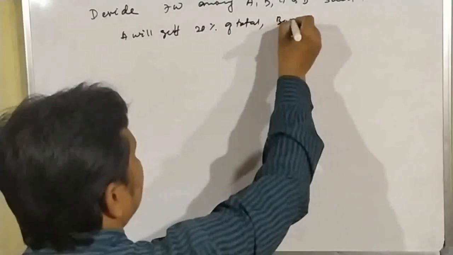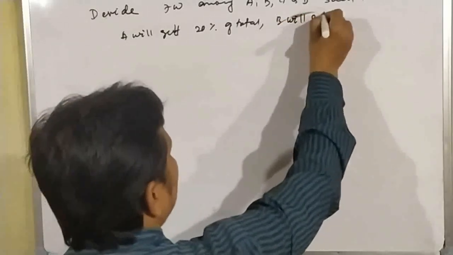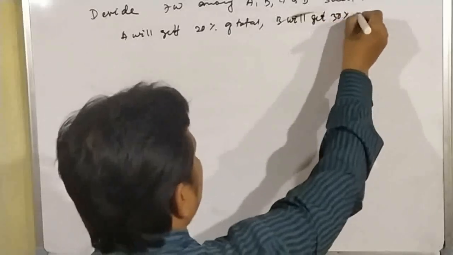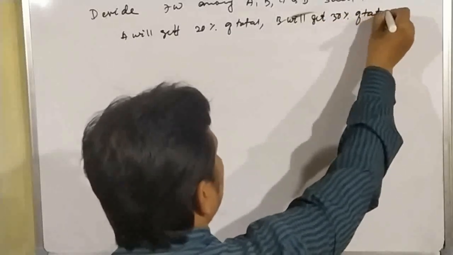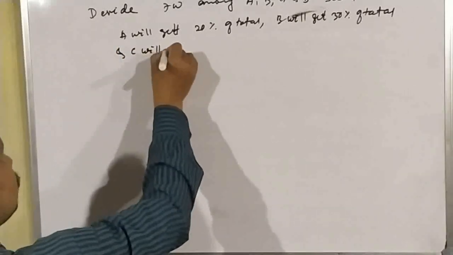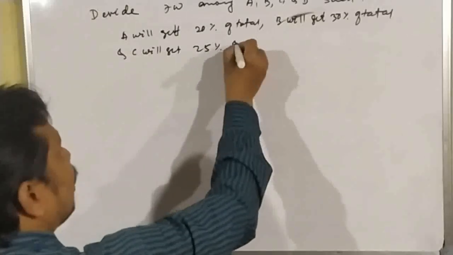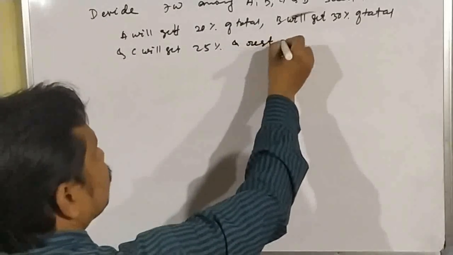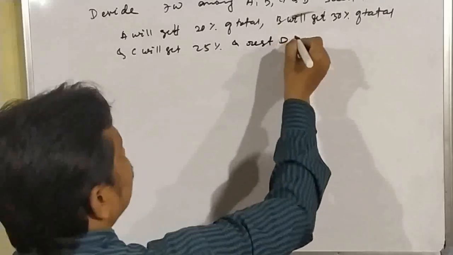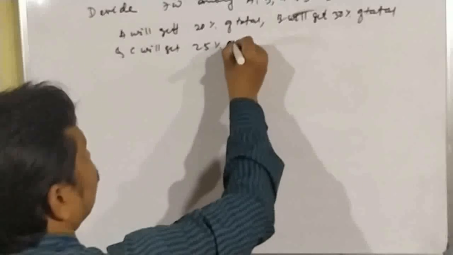B will get 30% of total, and C will get 25%, and the rest D. Suppose the question is like this, of total.